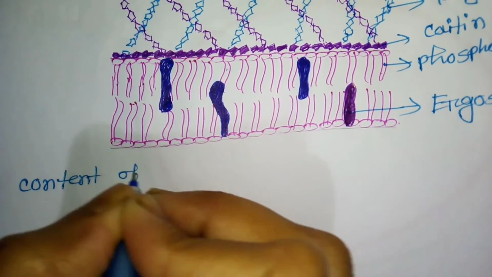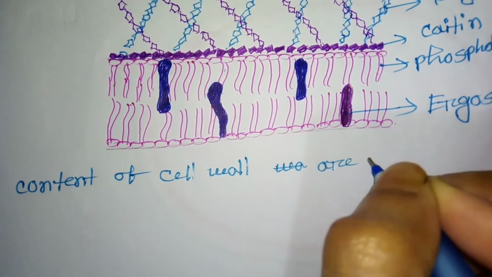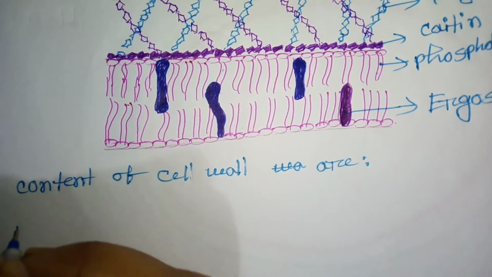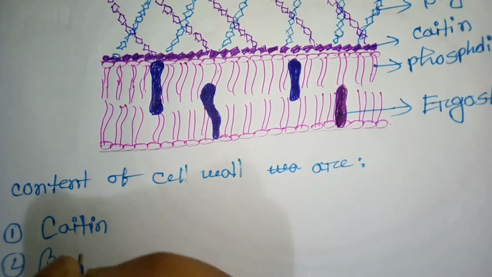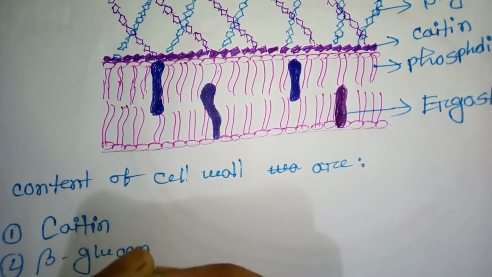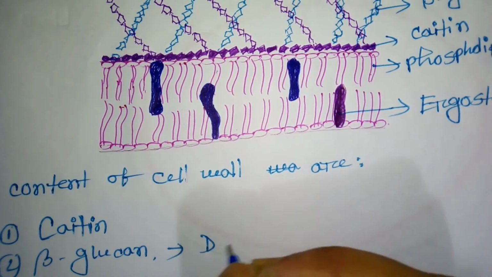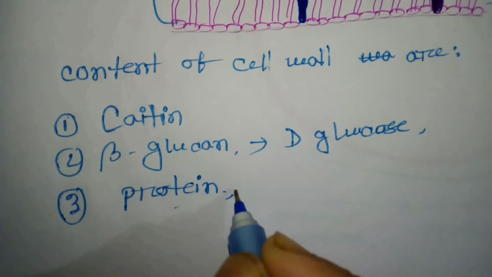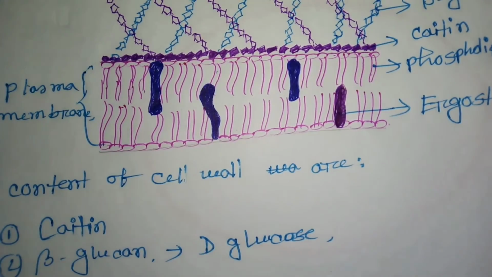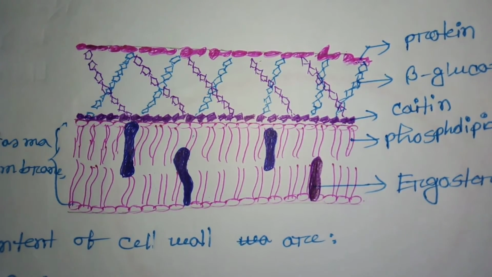So the overall content of the cell wall of fungus are chitin, beta-glucan, which is a polymer of D-glucose, and another is protein. So this is the overall structure of the cell wall and cell membrane of fungus.